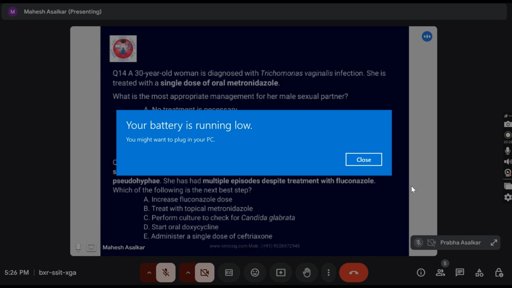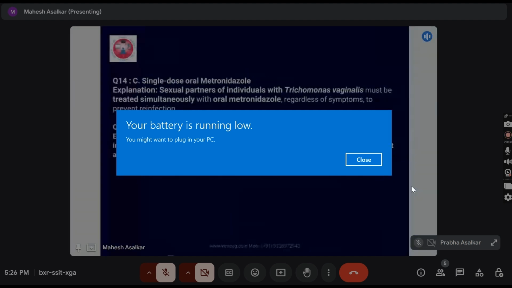Next, doctor, so we'll just see the answers. So question number 14 is a single dose oral metronidazole. The sexual partners of individuals with Trichomonas vaginalis must be treated simultaneously with oral metronidazole regardless of symptoms to prevent reinfection. Okay, and this we have discussed.